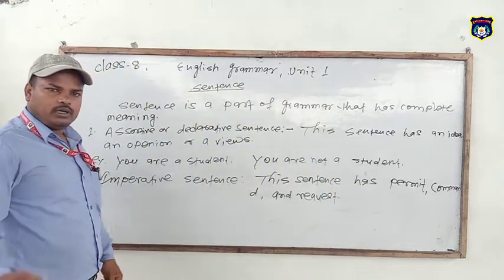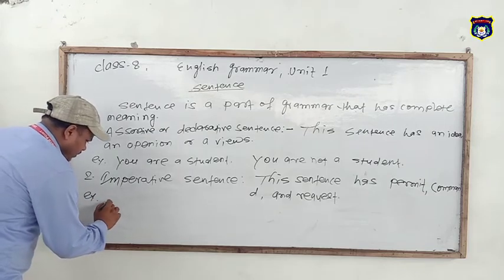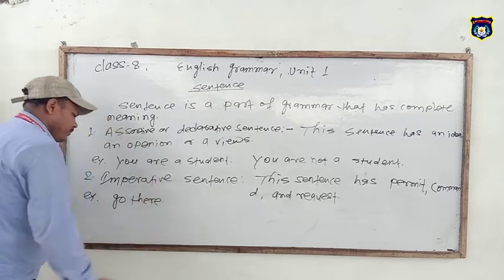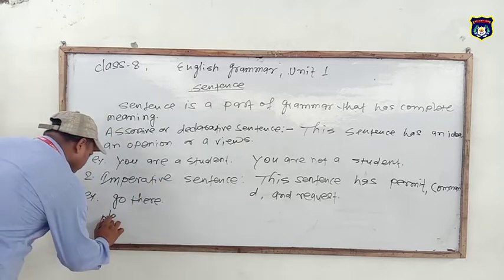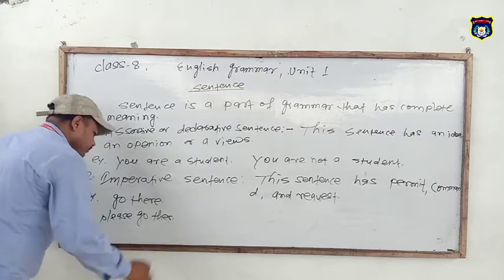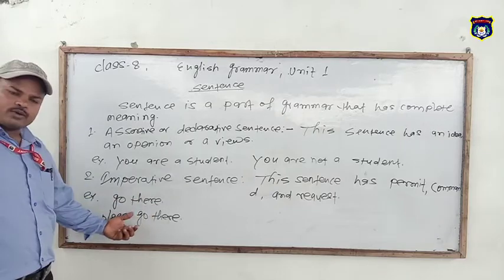Let's have a look at an example. Go there. Please go there. Here, go there and please go there.